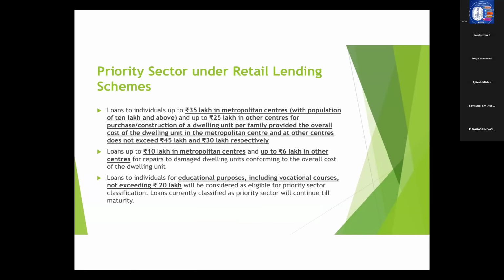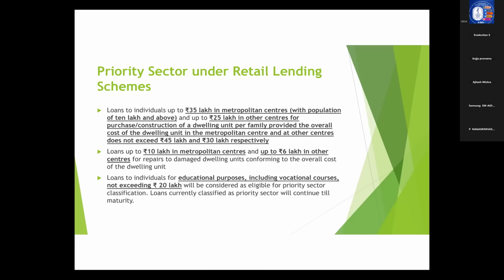Now coming to repairs and renovation. We can give repairs and renovation loans up to 15 lakhs now, as per our guidelines. Now, do all the repairs and renovation loans that we lend qualify for priority sector? No. There also, RBI has put a limit. In a metropolitan city, if the loan amount for repairs is up to 10 lakh, then it will qualify for priority sector lending, provided the value of the dwelling unit does not exceed 45 lakhs.